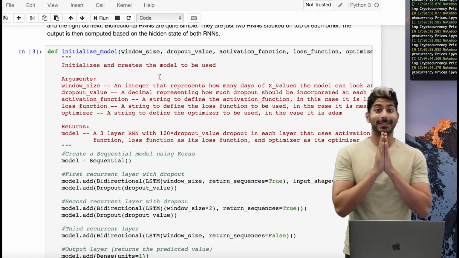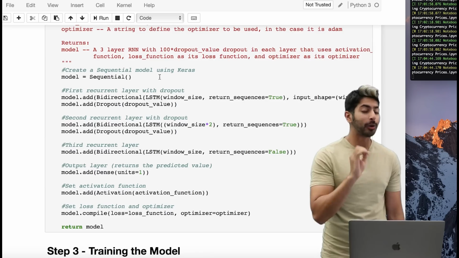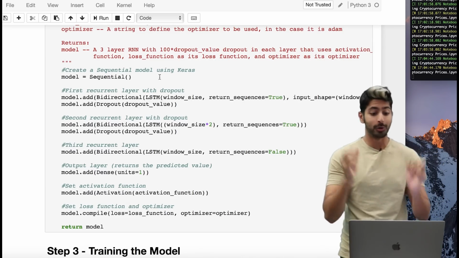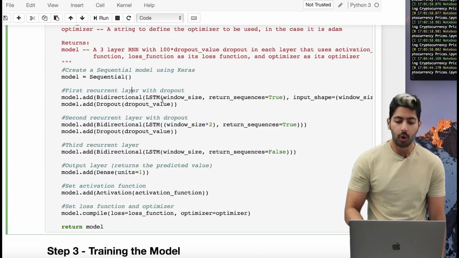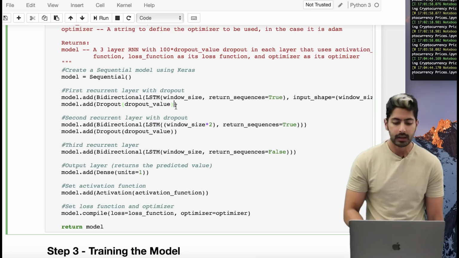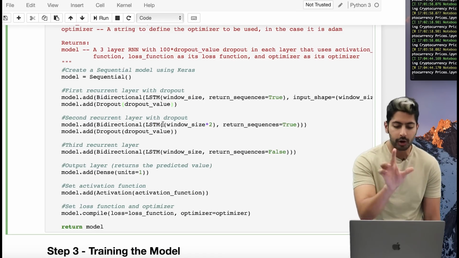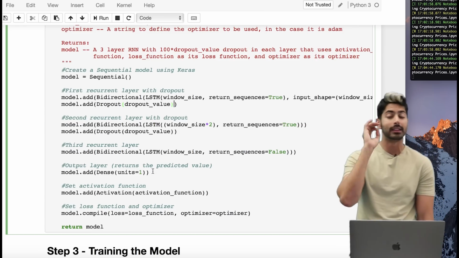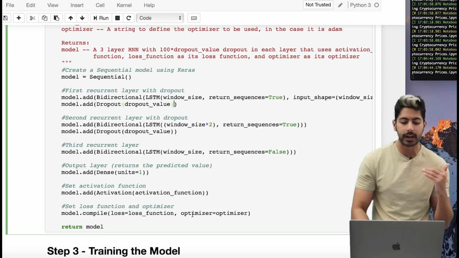So now we're going to initialize this model, okay? When it comes to initializing the model, like I said, Keras makes it super simple. A bidirectional LSTM recurrent network is a relatively complex model to make, but with Keras, we can do this in just about 10 lines. We'll initialize it as a sequential model. We'll add our first recurrent layer with dropout, and let me talk about dropout after this. Then we'll add our second recurrent layer, right? You're literally naming them human readable, bidirectional LSTM with those two parameters. A third recurrent layer, an output layer. Remember I said that the dense fully connected layer comes at the end, and then our activation function, and then our loss function at the very end, which is going to be Adam.